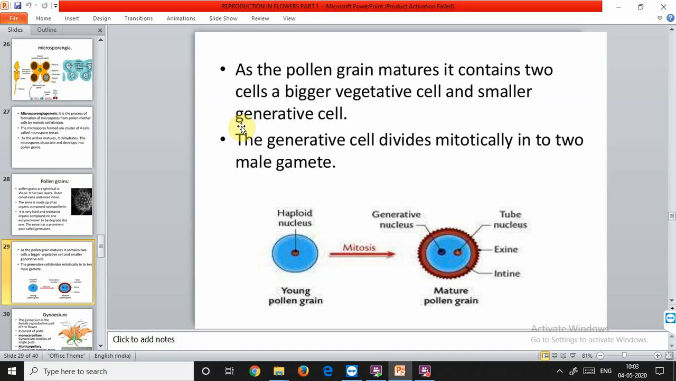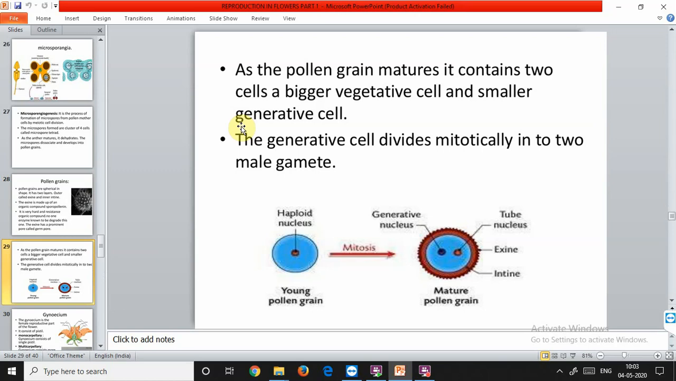When the pollen grain is at this stage, it is released from the pollen sacs, and this release is also called the dehiscence of pollen. Rarely, the generative cell may further divide to form two male gametes. So the male gametes are formed from the generative cell, not the vegetative cell. The vegetative cell is only for providing nutrition to the generative cell, and once the generative cell has absorbed enough nutrition, it further divides into two male gametes.